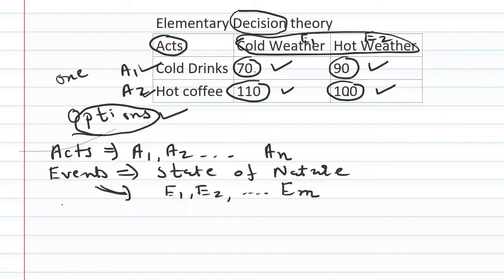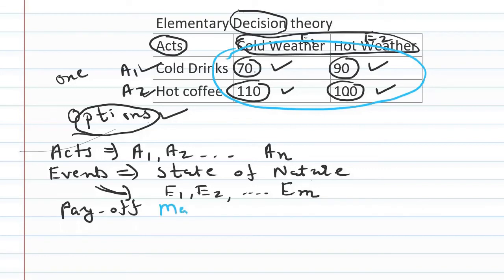So they are known as payoffs, and this complete table is known as the payoff matrix.